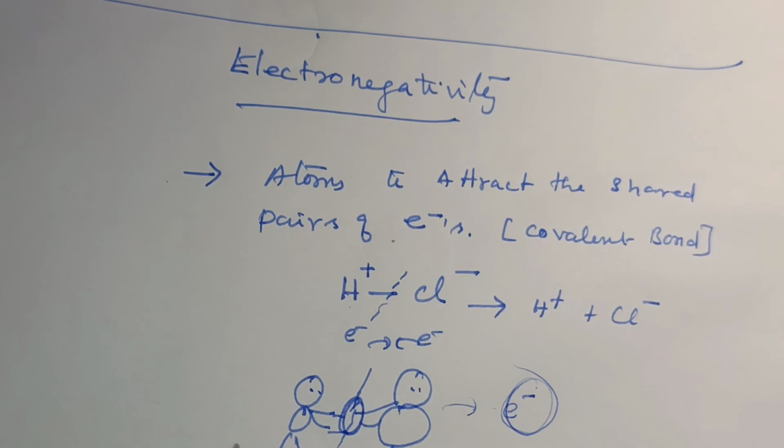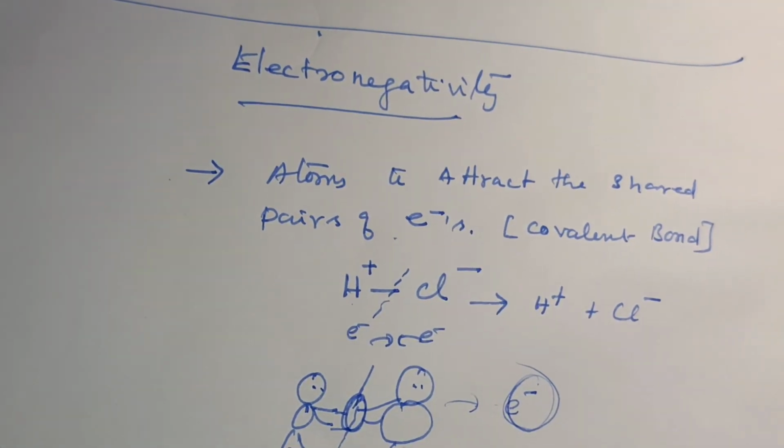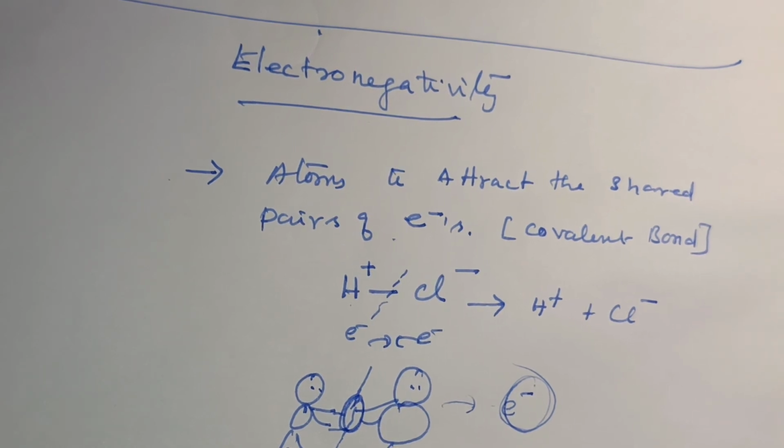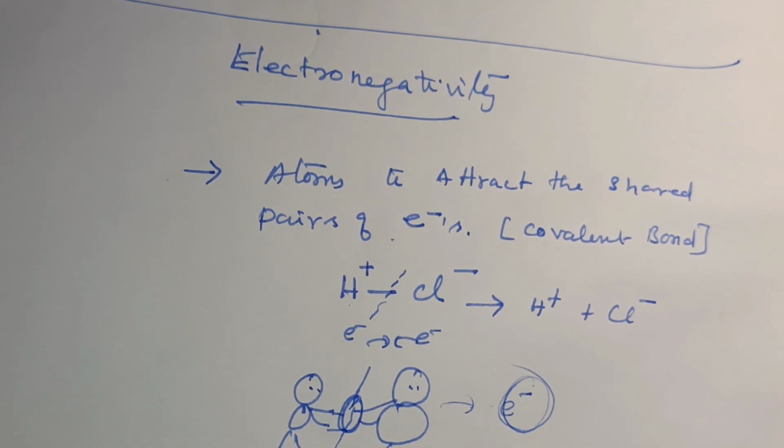In this way, it is easy to understand that atoms attract or pull electrons towards themselves to gain electrons. That is called electronegativity. They form a negative charge.